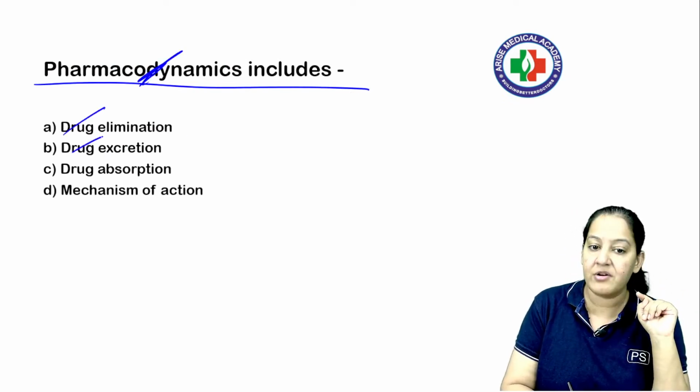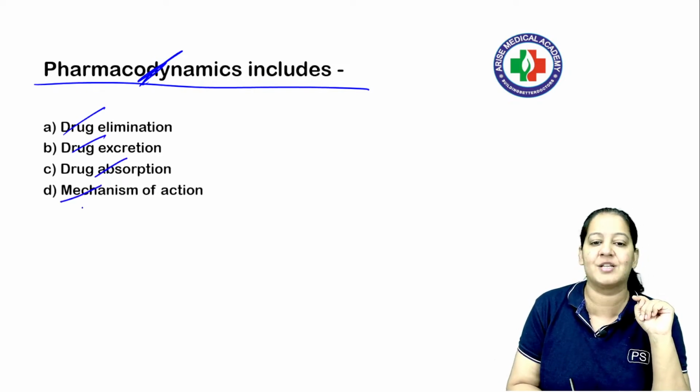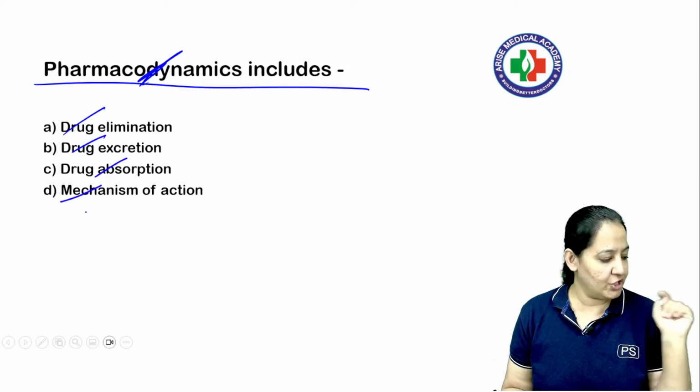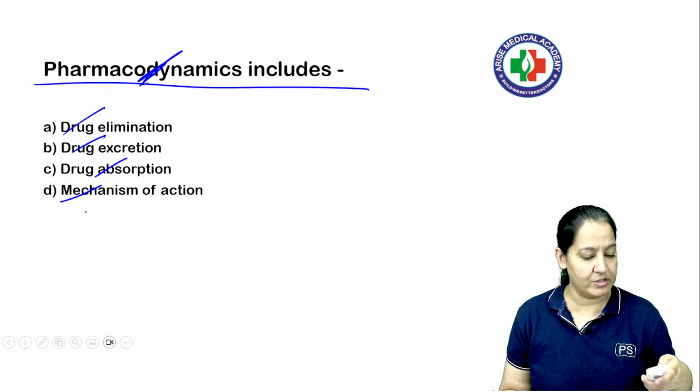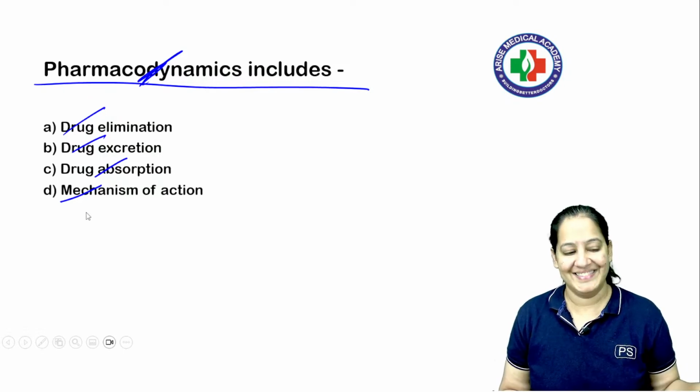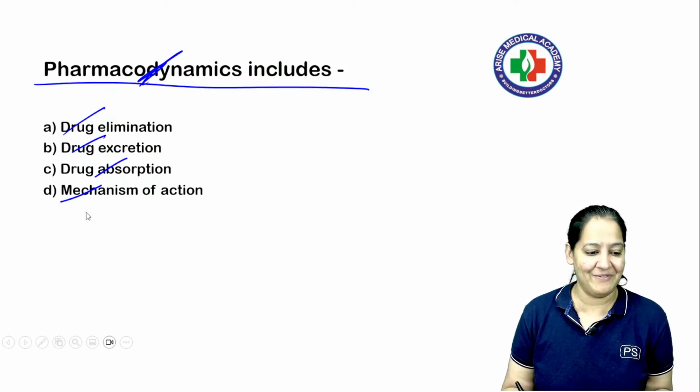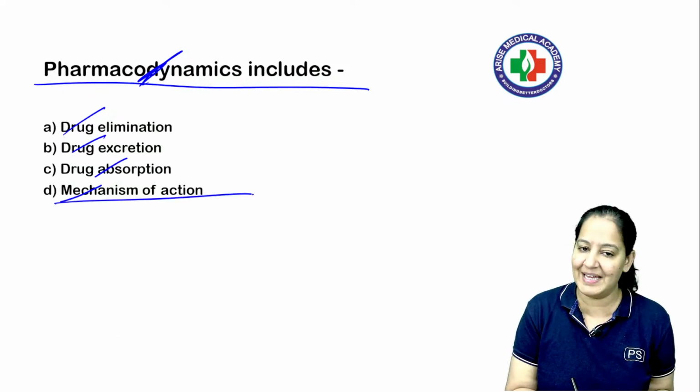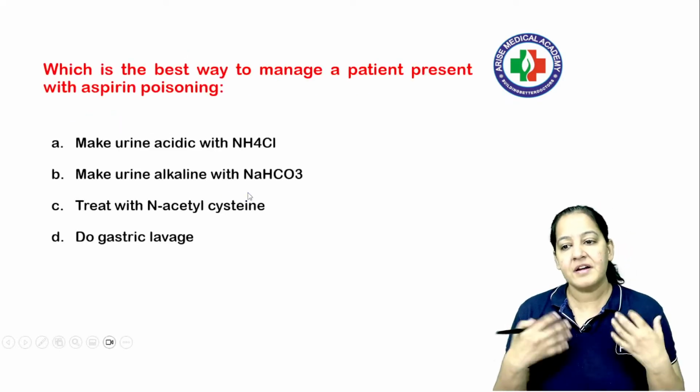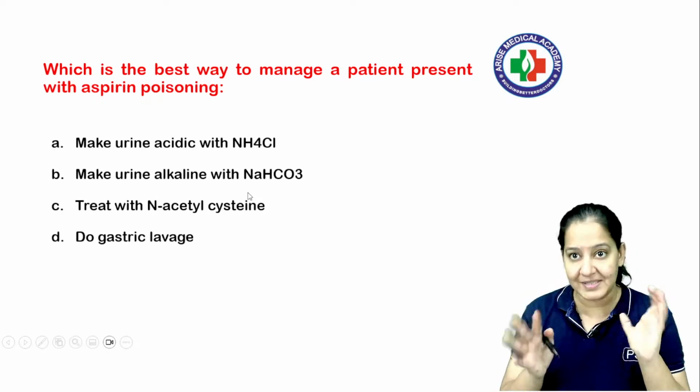Drug elimination, drug excretion, drug absorption, or mechanism of action? What is the correct answer? The question is super simple in front of you. What do you say? Yes, you all are right. The correct answer here is D. It's the mechanism of action of the drug. Coming on to the next question, I mean the next concept.